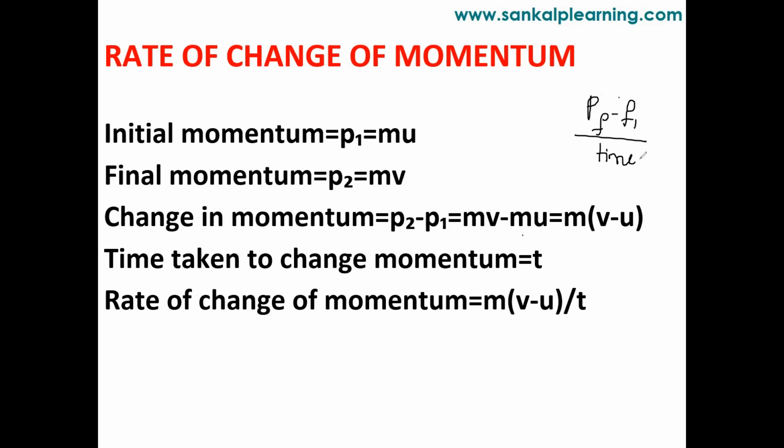As I told you, momentum is the product of mass and velocity.